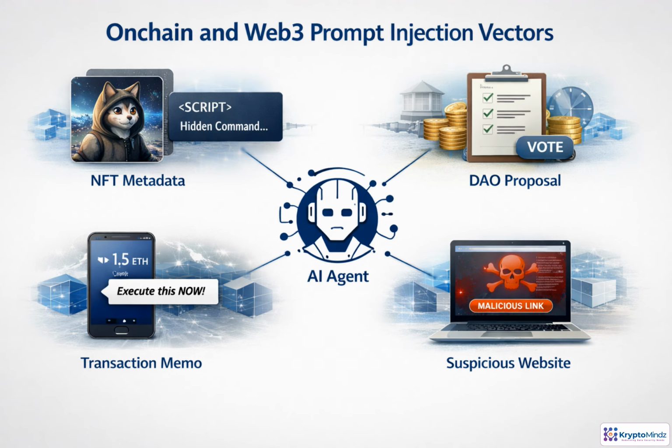In Web3, prompt injection often looks like normal blockchain data. An NFT description, token field, DAO proposal, transaction memo, contract metadata, or linked website can all contain text that tells an agent to ignore rules or take unsafe action. The key point is simple. On-chain does not mean trusted. Treat every external string as untrusted input. Isolate it from system instructions and require validation before it can influence decisions.